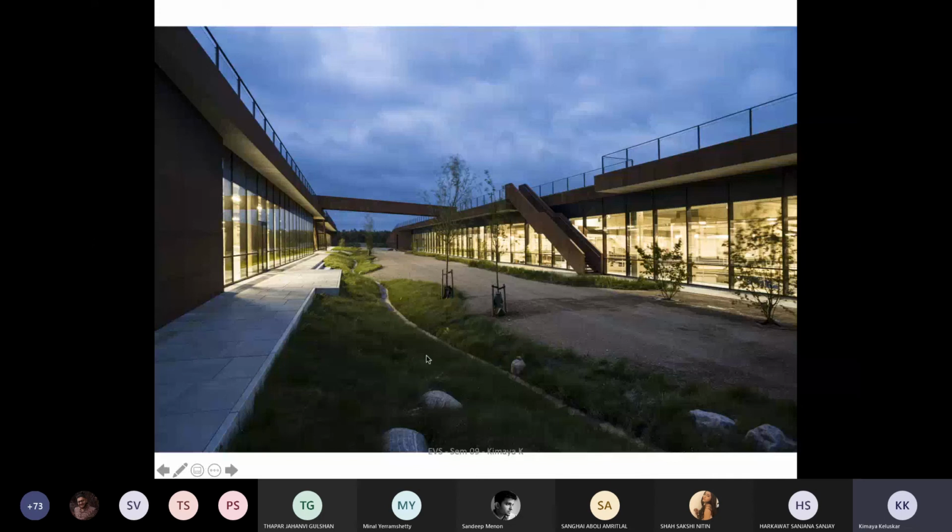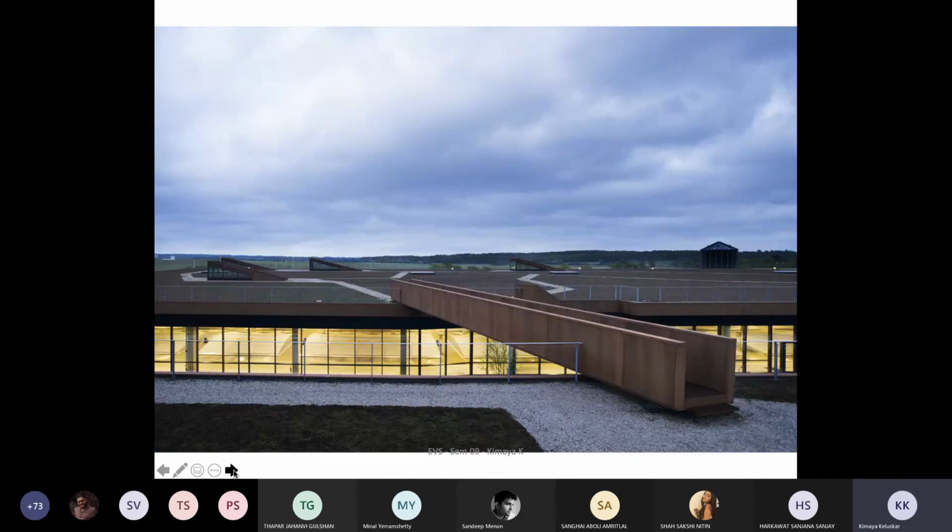You can see the channel now that runs across, and these are the staircases that give access to the terraces. This is how the terrace looks, and because it's a deep plan, they have created these kinds of north lights, which enter and give a certain amount of daylight within.